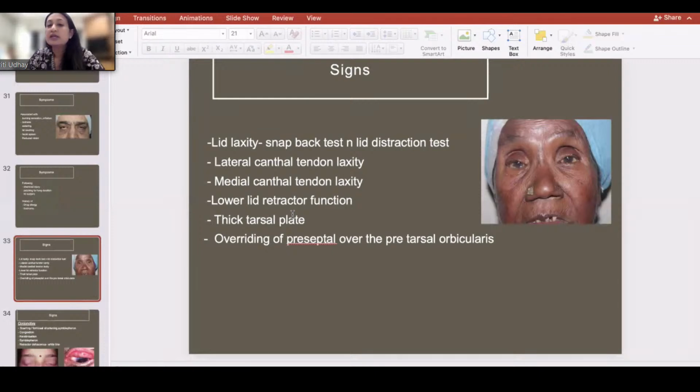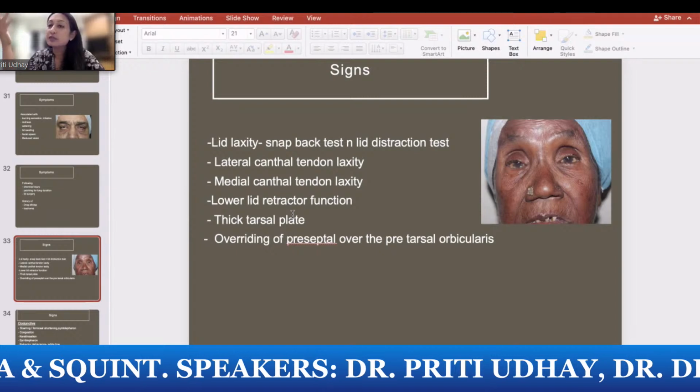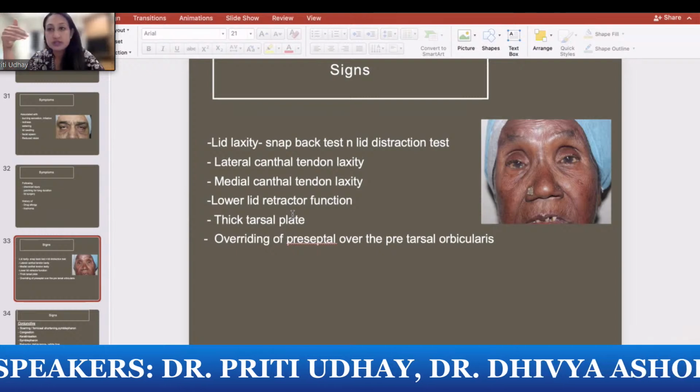You can have a lateral canthal tendon laxity, that is, you are able to displace the lateral canthus by more than 2 millimeter. If you are able to displace the medial canthal tendon by more than 2 millimeter, it is a lax tendon. And the lower lid retractor is very much important in keeping the tarsus in position. So if you have a lower lid retractor dehiscence, you need to examine for that. Whenever the eye looks down, the lower eyelid also should move down. When the lid margin does not move proportionate to the eyeball, that means you have a dehiscence of the lower lid retractors.